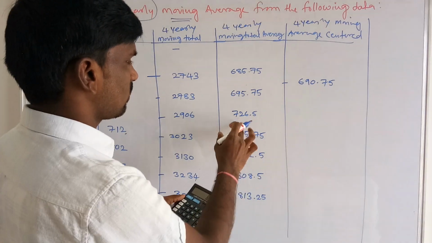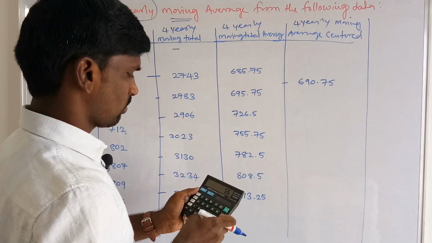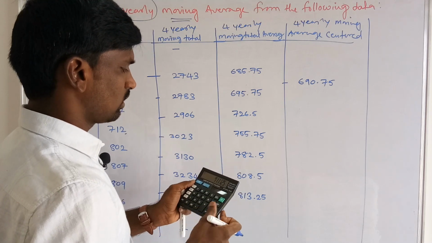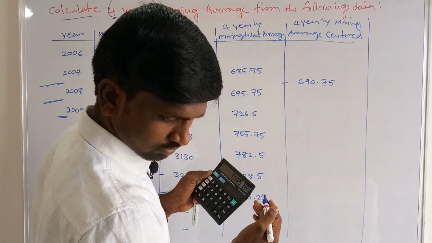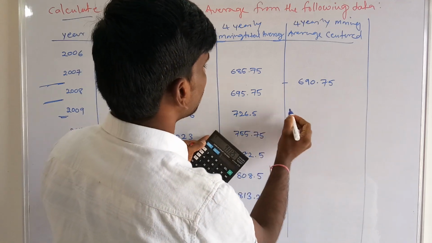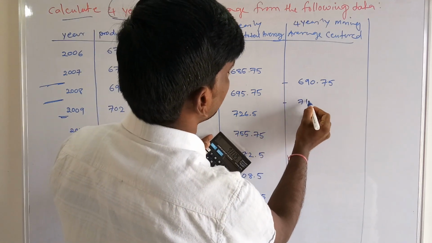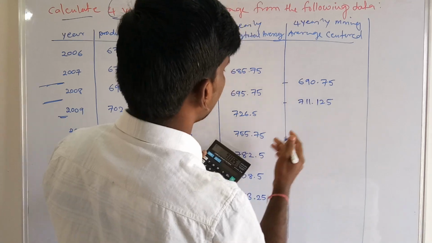Then again, 695.75 plus 726.5 divided by 2 is 711.125.